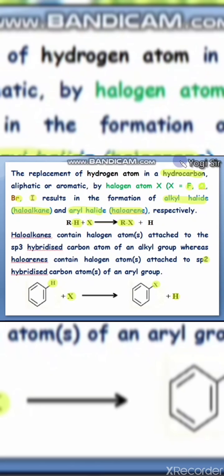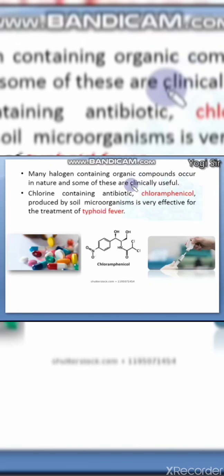Next is classification. You can see here different classes and different uses of haloalkane and haloarene compounds. Chlorine containing chloramphenicol is one of the important antibiotics, which is used in typhoid fever. It is shown here, the chloramphenicol chemical structure, which contains chlorine atoms. It is a synthetic antibiotic compound which is used in typhoid fever.